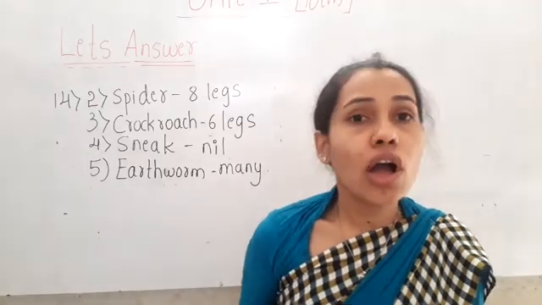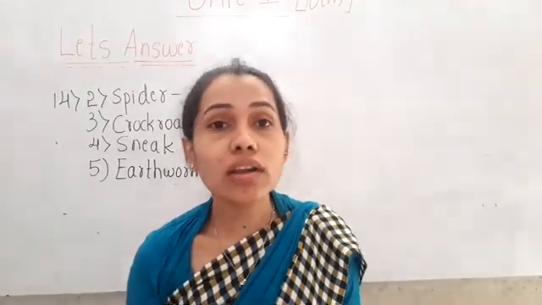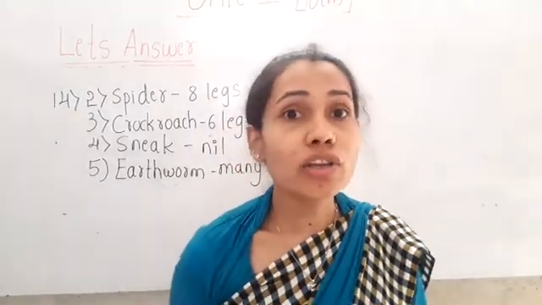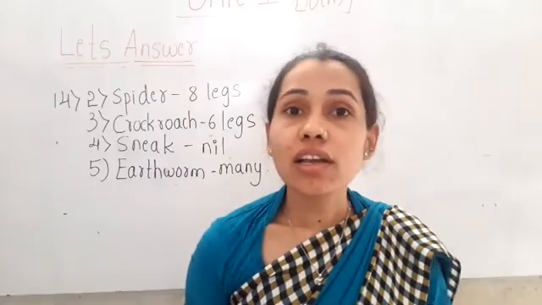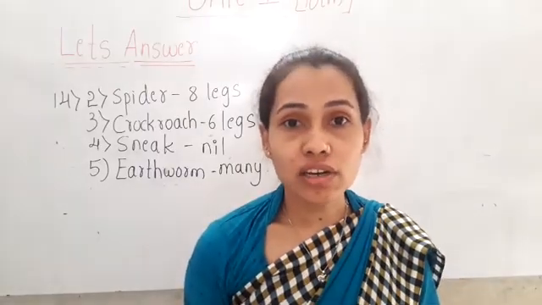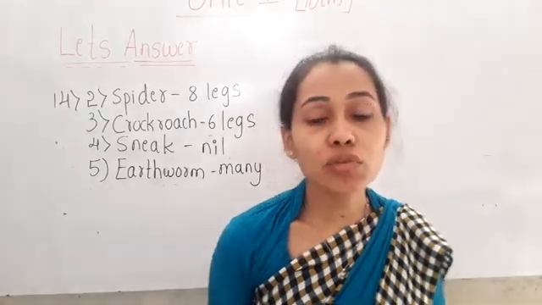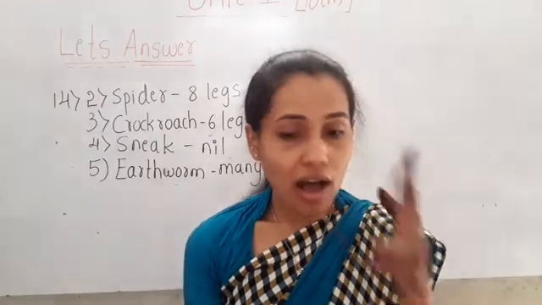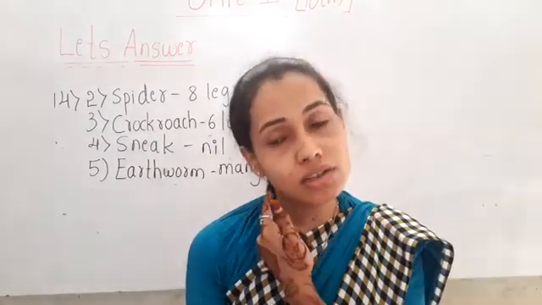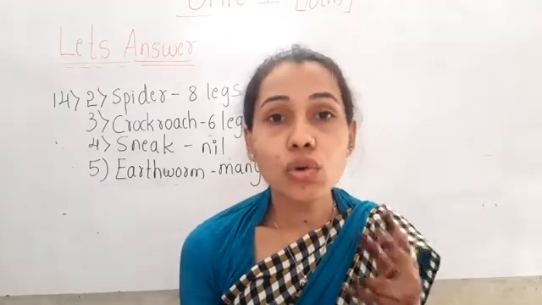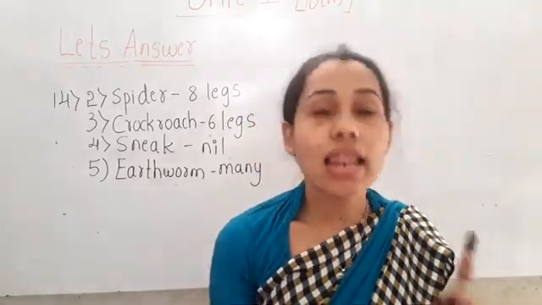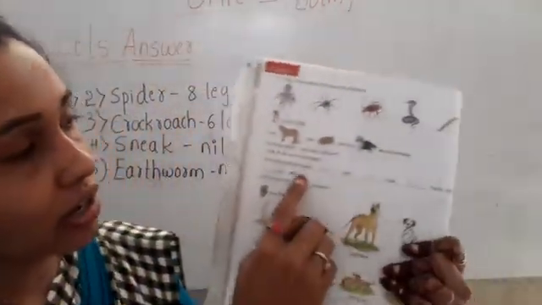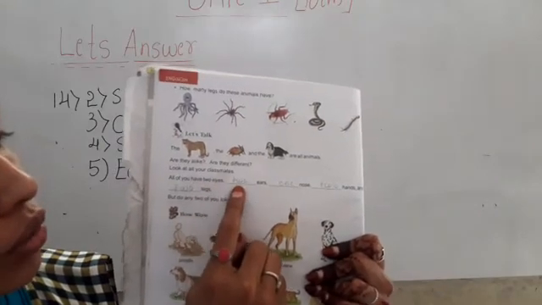They are different. And look at all your classmates, children. All your friends. You can see your classmates in the classroom. All of you are having 2 eyes, 2 ears, 1 nose, 2 hands and 2 legs. So here they have given, right children, all of you have 2 eyes.